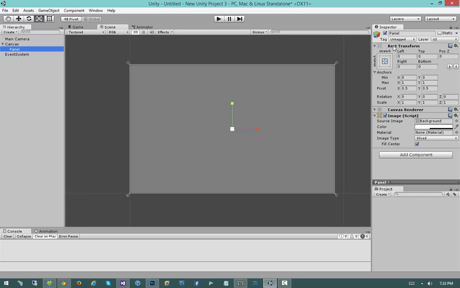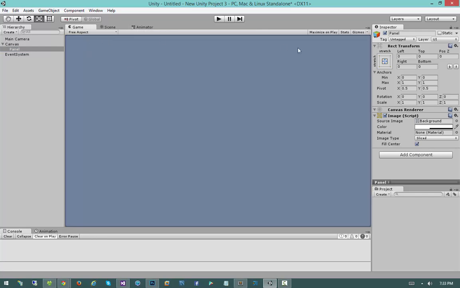So the Rect Transform is basically the new GUI's equivalent of a normal transform and allows us to do everything from scaling to rotation, but it also allows us to describe where this element should be positioned relative to its parents. And it allows us to do some really, really cool things. So you'll notice right here that the panel is actually filling the entire canvas. And if I went into the game view, you'll notice that as well.